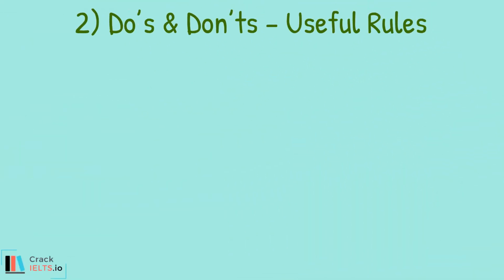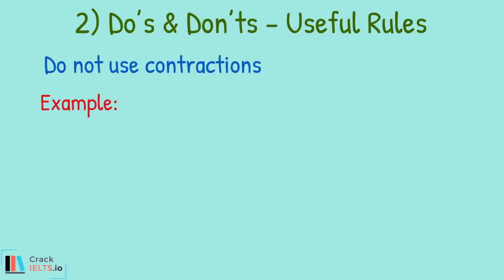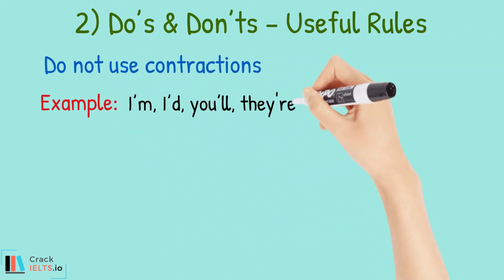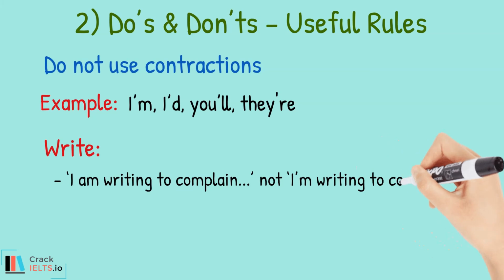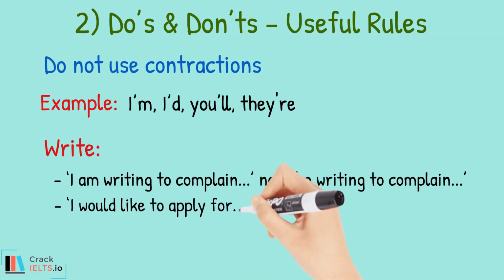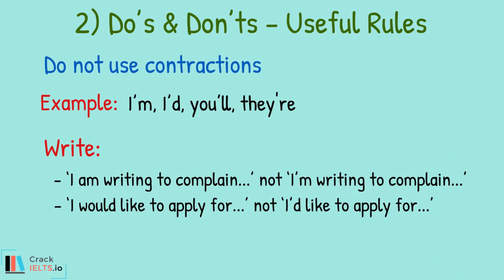Next thing are the do's and don'ts. Do not use contractions. For example, I'm, I'd, you'll, they're. Contractions are informal language and should not be used in a formal letter. You can write something like "I am writing to complain," not "I'm writing to complain." Another example, "I would like to apply for," not "I'd like to apply for."